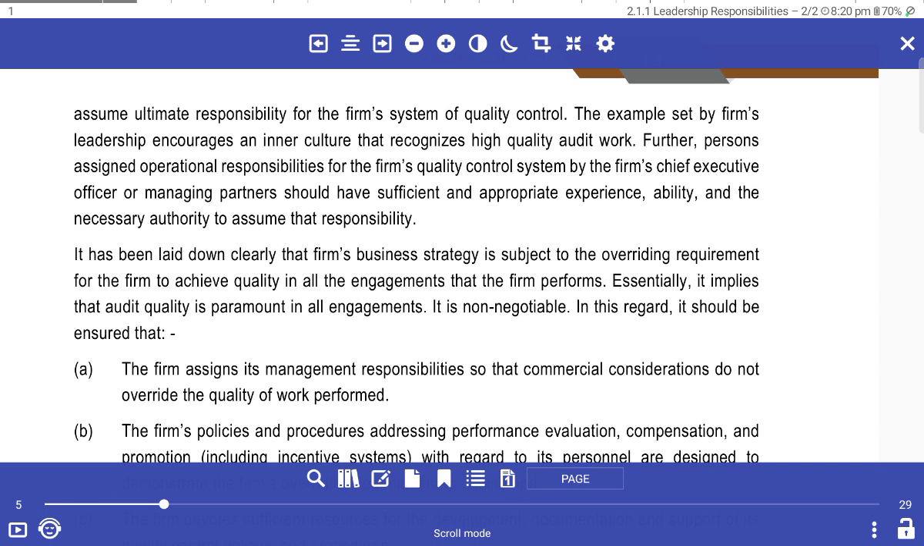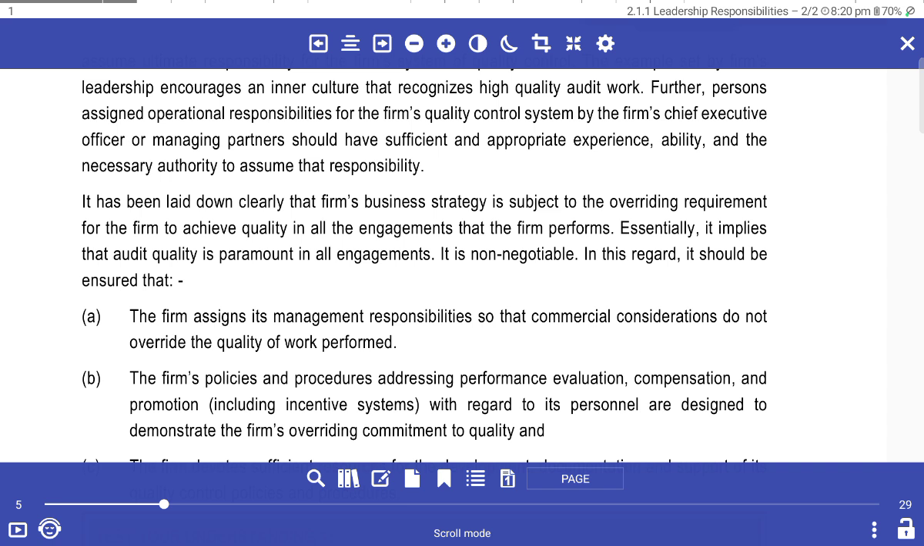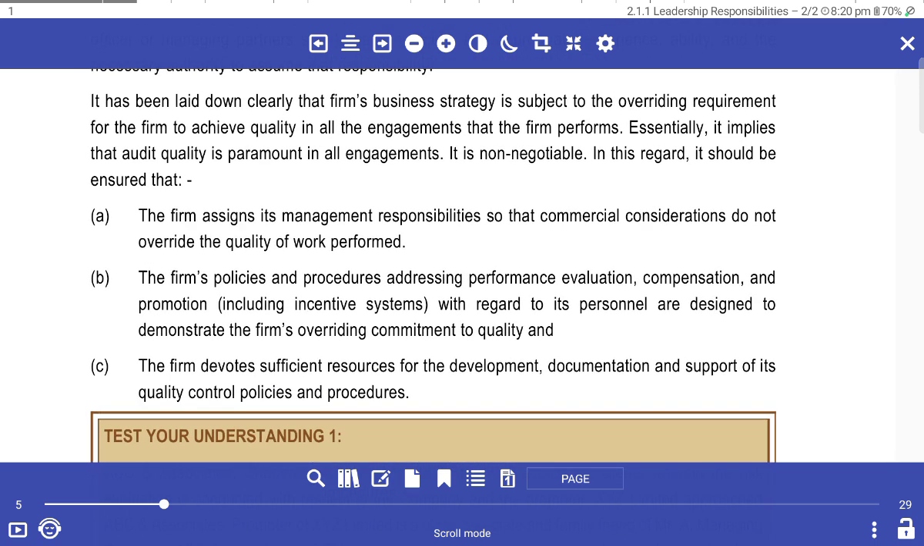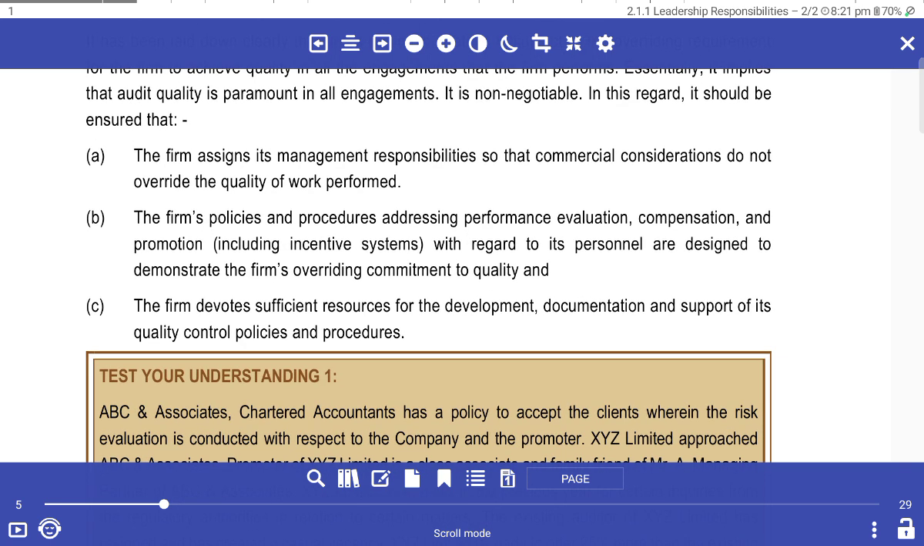Further, a person assigned operational responsibility for the firm's quality control system by the firm's chief executive officer or managing partner should have sufficient and appropriate experience, ability, and the necessary authority to assume that responsibility. It has been laid down clearly that the firm's business strategies are subject to the overriding requirement to achieve quality in all engagements. Essentially, this implies that audit quality is paramount in our engagements. It's non-negotiable. The firm assesses management responsibility so that commercial considerations do not override the quality of the work performed.